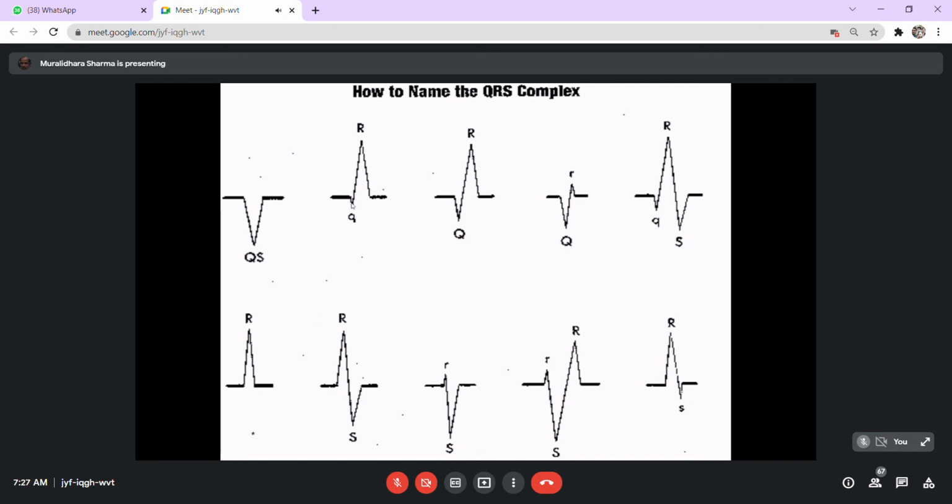The lowest point is the Q point and the highest point is the R point. If there is no lower point again at the end of this action potential, then we will not use the word S complex, or the S point is not mentioned. So we just say QR point. But of course, you will have the QRS interval, but the S point is not noted in the ECG. This is not to confuse you, but these are all the conventional issues which can produce confusion, and that's why I have stressed upon it.